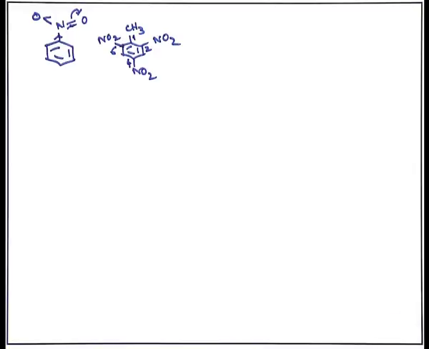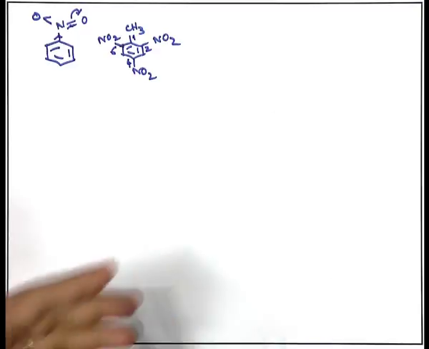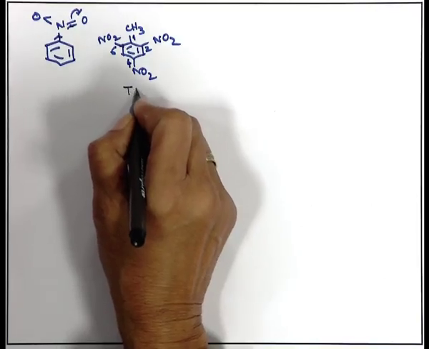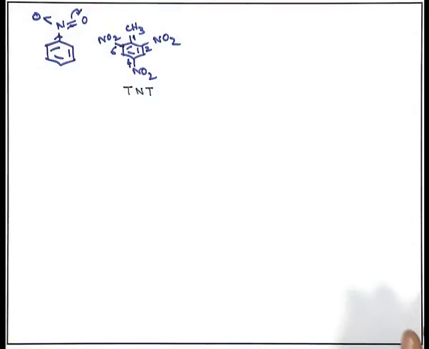So, 2,4,6 trinitrotoluene is a very important compound. This is called TNT, used in dynamite or other compounds. These are the compounds being used, and these highly substituted nitro aromatics are explosive in nature.